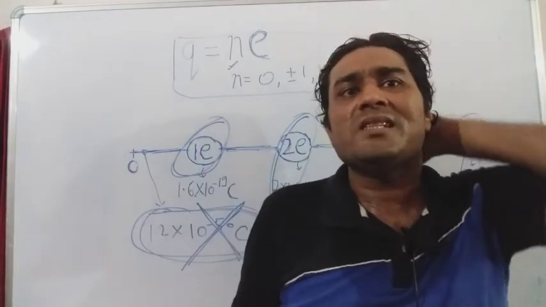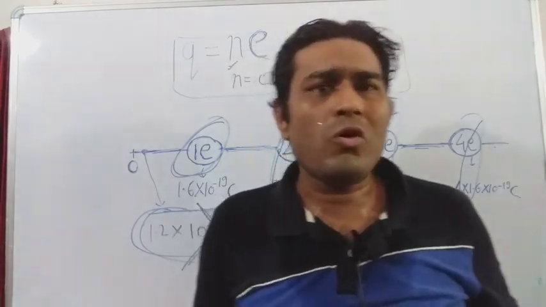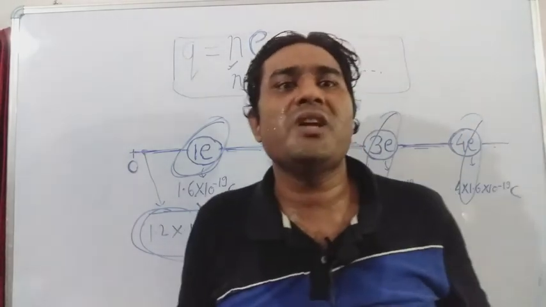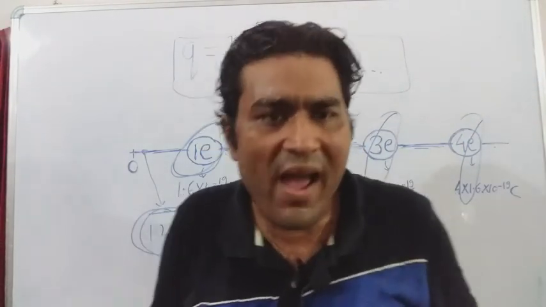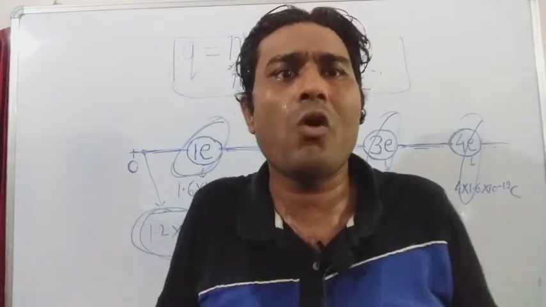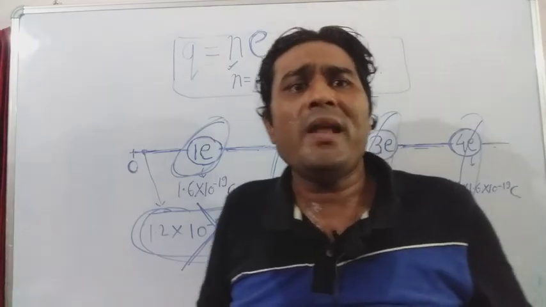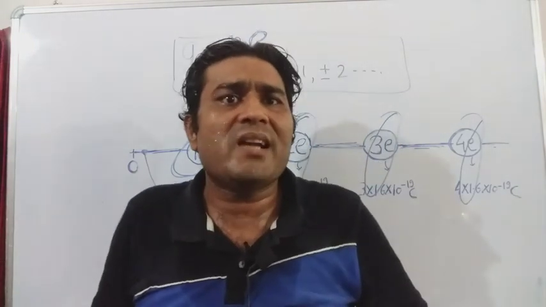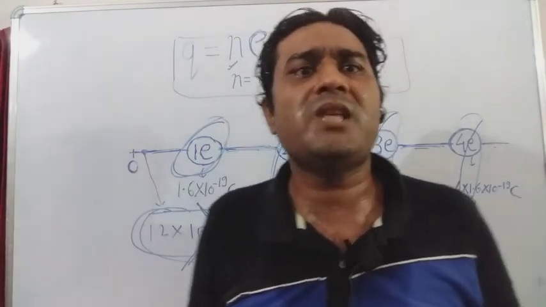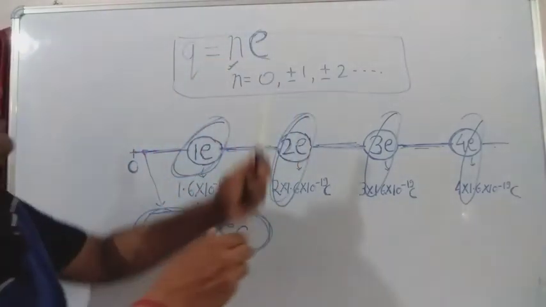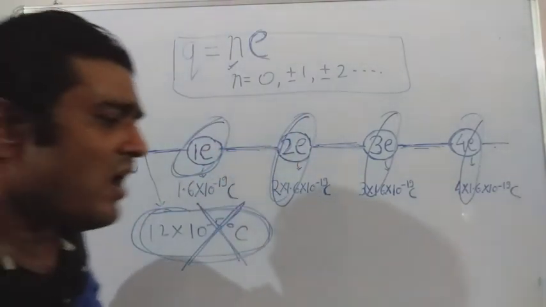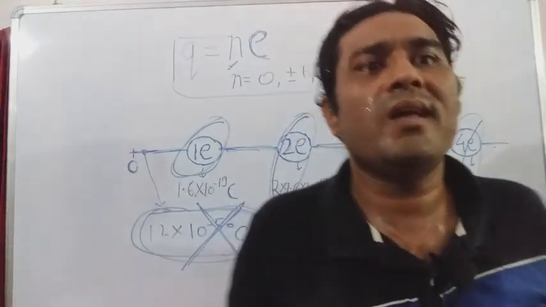So let me discuss something about the quarks. We don't take quarks as elementary charge on account of the fact that these quarks do not exist in free state. The only elementary charge that is going to exist in the free state is this one. Is that clear? That is a charge on a proton or a charge on an electron.